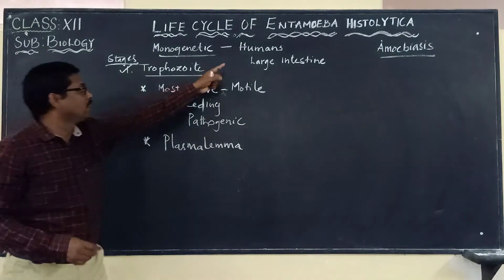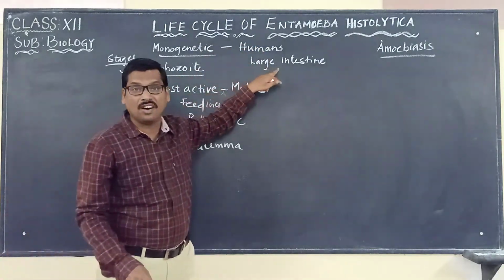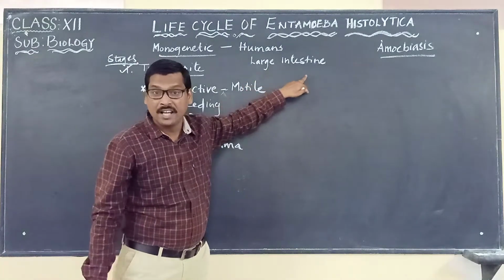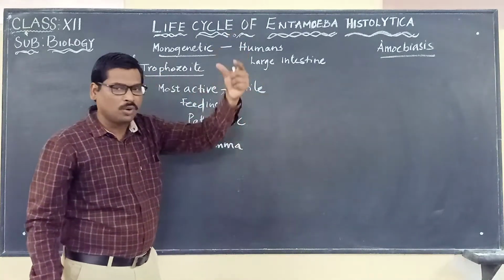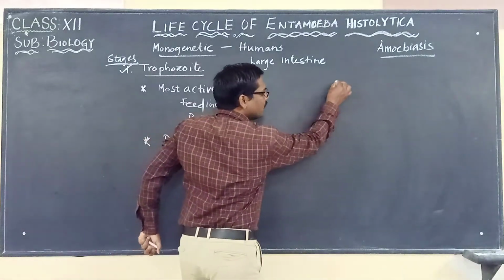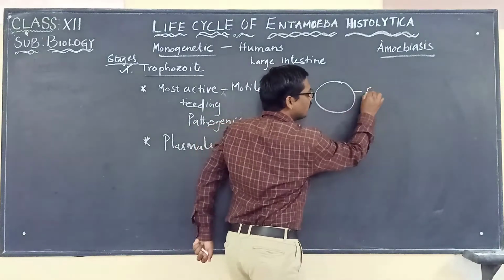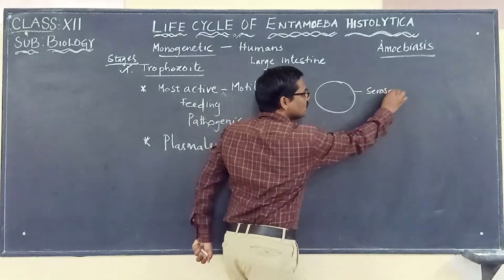And as we said, this particular Entamoeba histolytica is present in the large intestine. And we know the 4 layers of the intestine. The first layer we call the serosa.